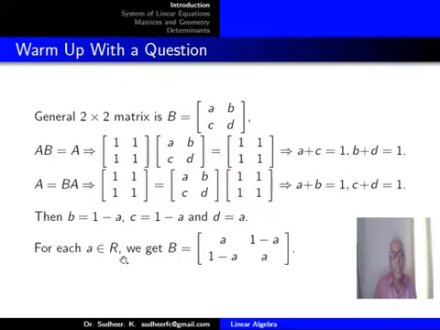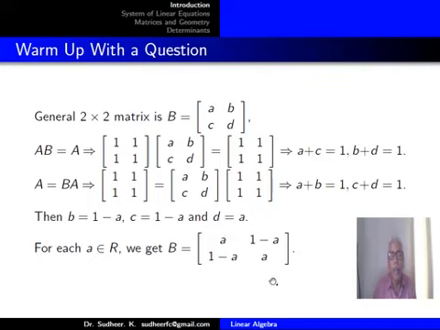So for each real number a, we get B equal to [a, 1 minus a; 1 minus a, a] to be the choice, making the equations AB equal to A and A equal to BA satisfied, or the required condition AB equal to A equal to BA will be satisfied for this type of matrices.